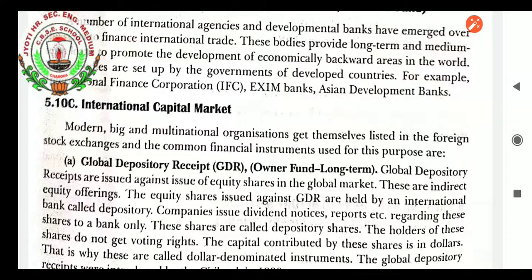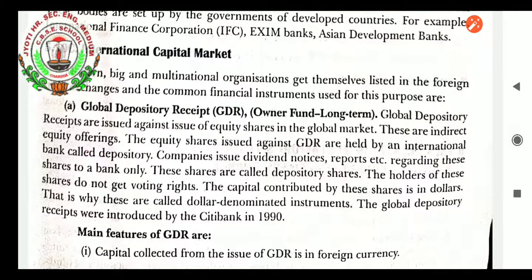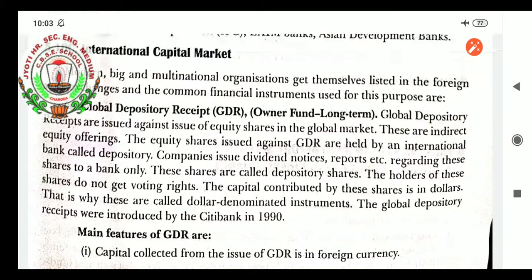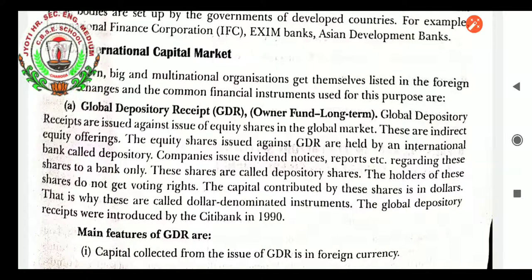foreign stock exchange, and the common financial instrument used for this purpose is, very first, GDR, Global Depository Receipt, owners fund, long term. Global Depository Receipts are issued against the issue of equity shares in the global market. If the company wants to issue their shares to foreigners at a very high rate, then they can go through the Global Depository Receipt. These are indirect equity offerings. The equity shares issued against GDR are held by an international bank called the depository.